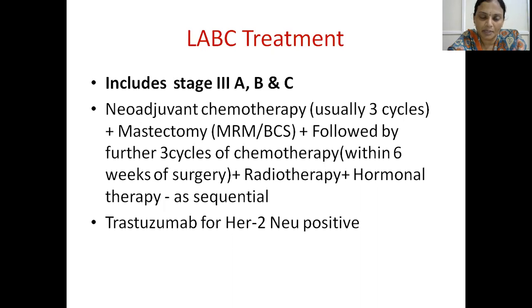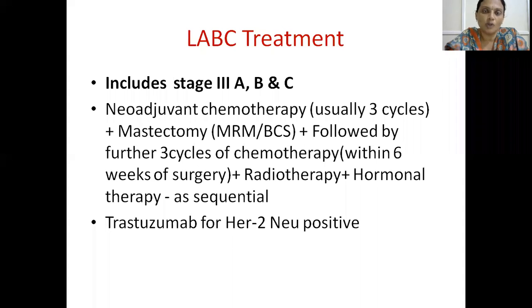What is the treatment that you will give? First, we will give neoadjuvant chemotherapy. Usually 2 to 3 cycles we will give, followed by mastectomy, that is modified radical mastectomy or breast conservative surgery, followed by a further 3 cycles of chemotherapy. Within 6 weeks of surgery, we have to complete it, followed by radiotherapy and hormonal therapy in a sequential manner.